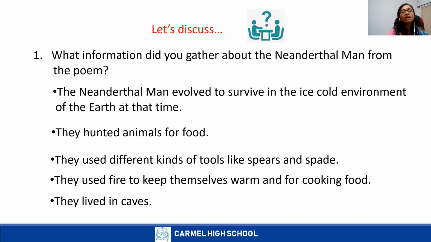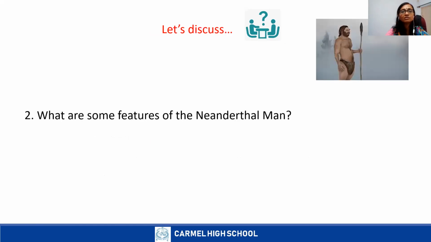Then next, they had facial features the same as Homo sapiens. Next feature, they had larger brains than Homo erectus. When you learned about Homo erectus, you learned that Homo erectus had larger brains than Homo habilis. So each group had larger brains than the previous group. From this we learned that in this process of development, each group had a larger brain than the previous group. So let us discuss this.